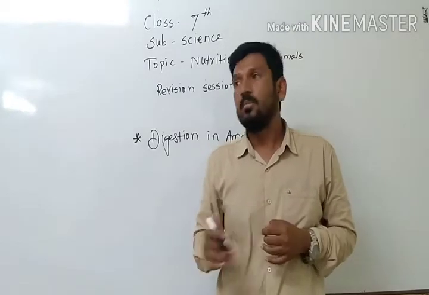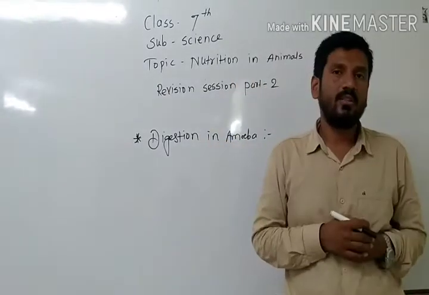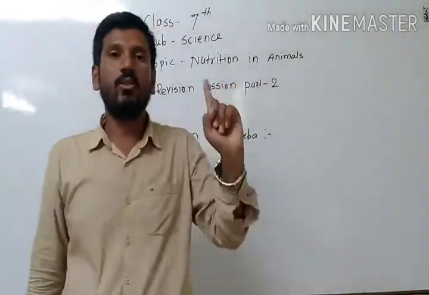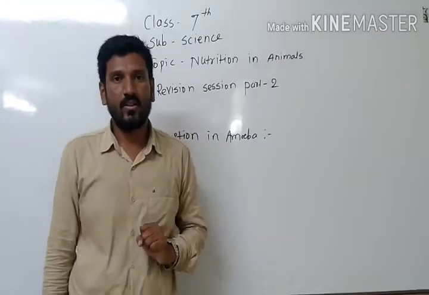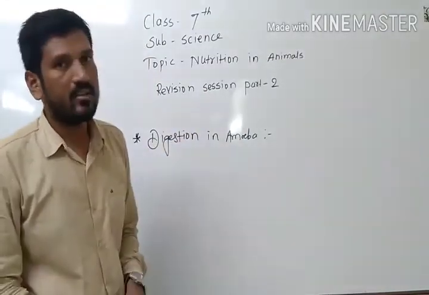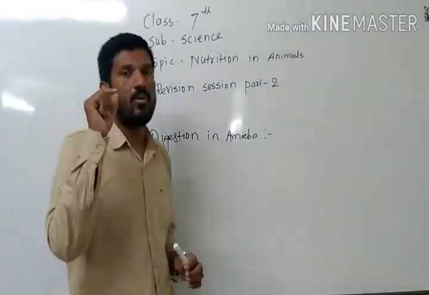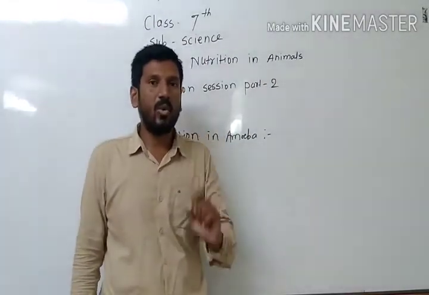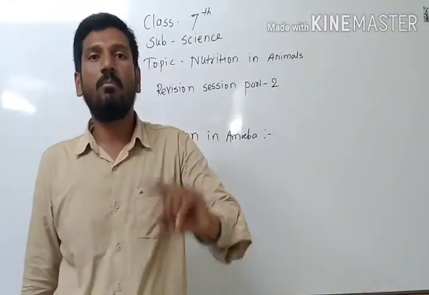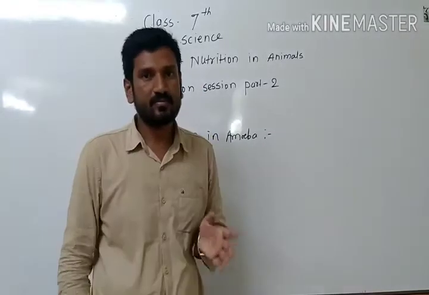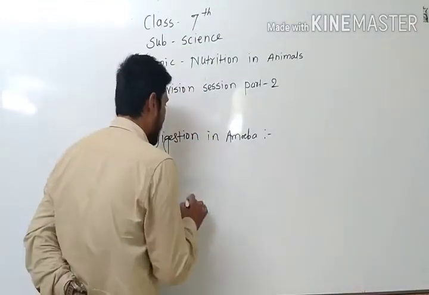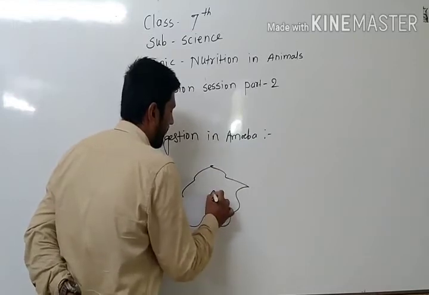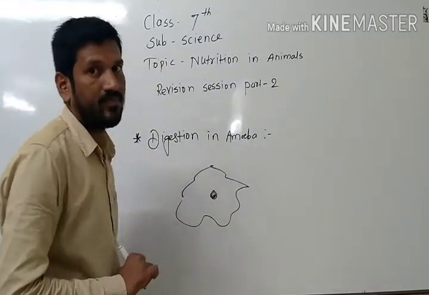But what about the unicellular organism? Uni means only one. So unicellular organisms, like amoeba, are made by only one cell. So all the tasks of its body functioning are performed by that single cell. Suppose this is an amoeba, a single cell.